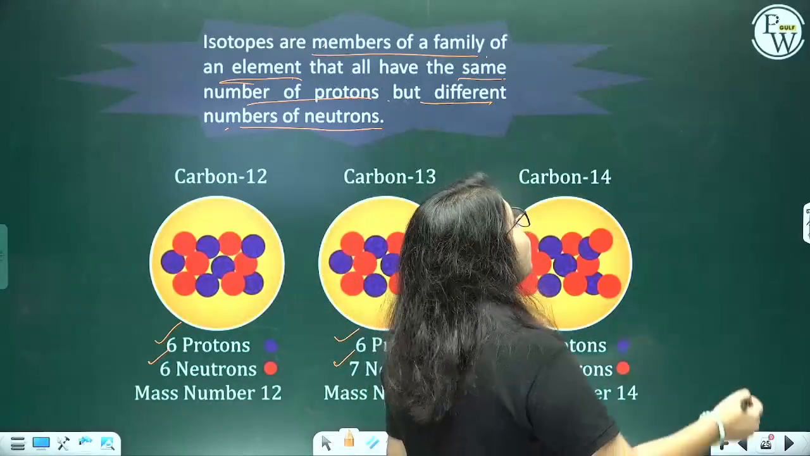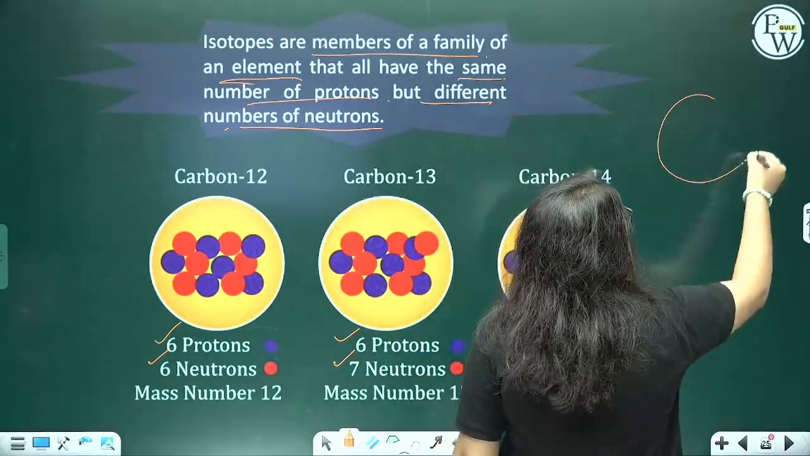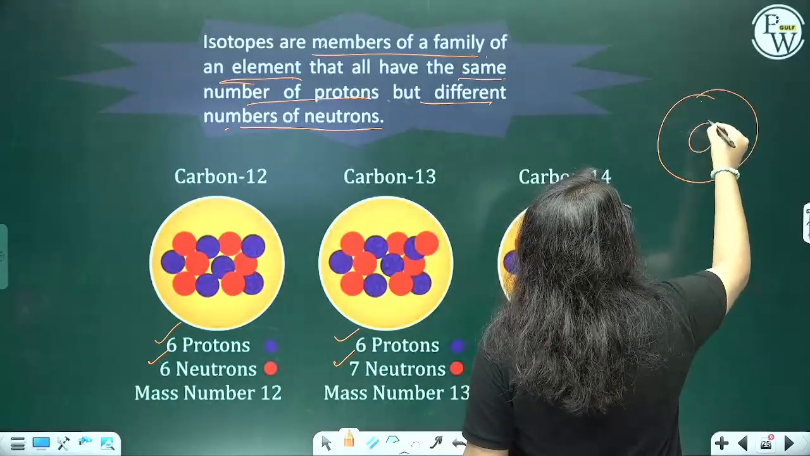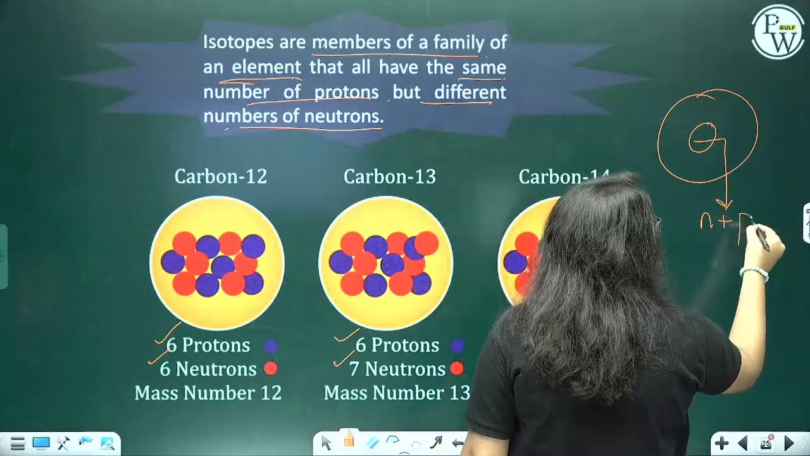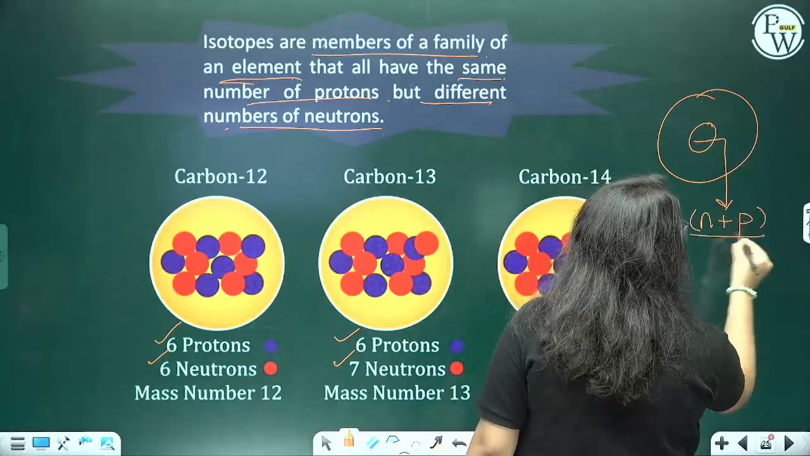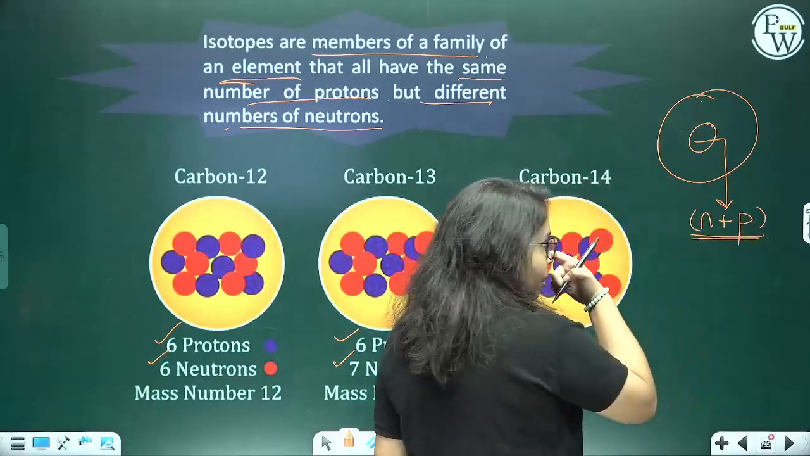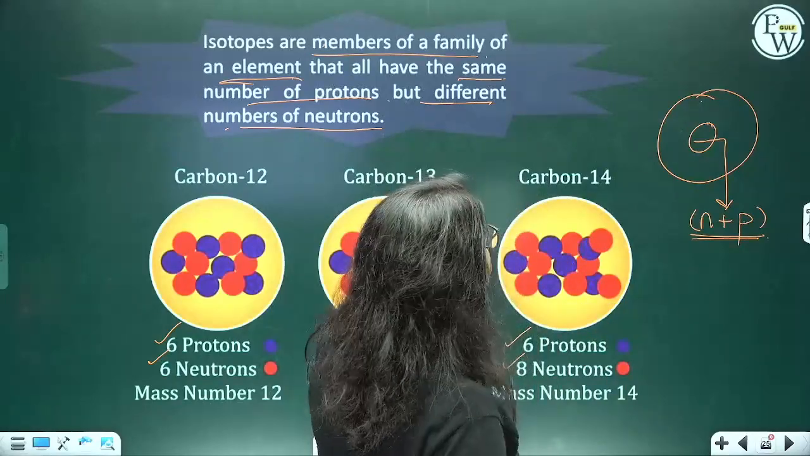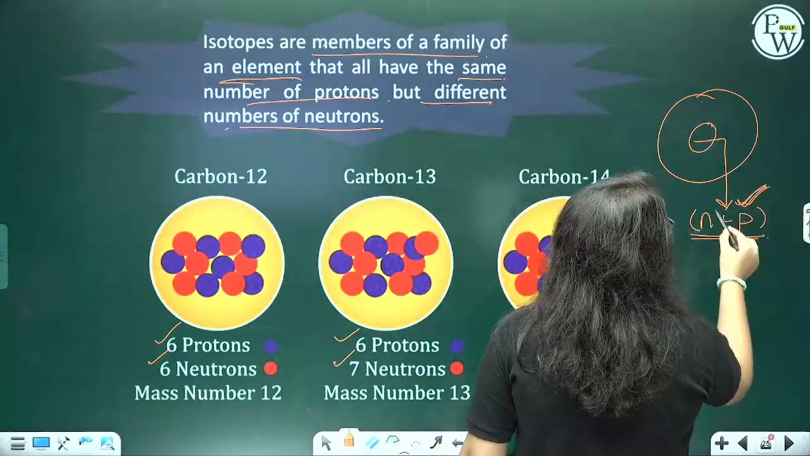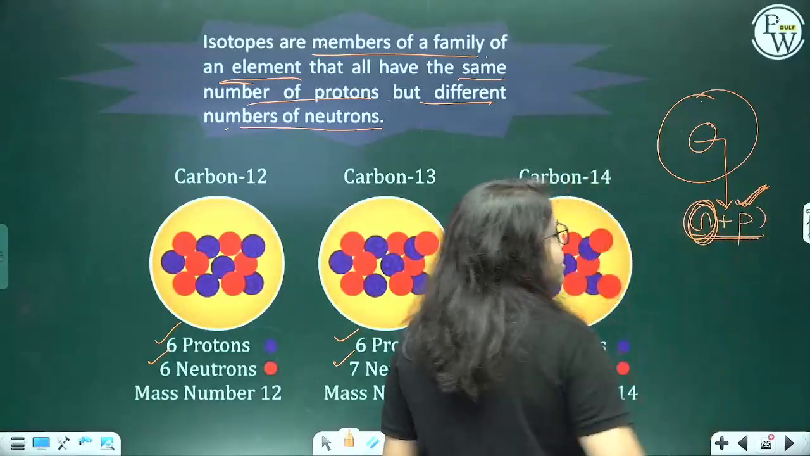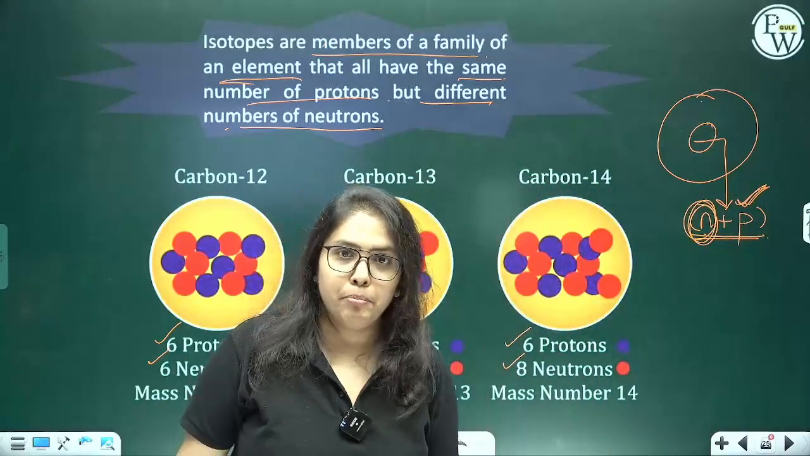I hope you know that in an atom, there is a nucleus. Inside the nucleus, there are neutrons plus protons. It is this neutron plus proton count which determines the mass number. So in the case of isotopes, the number of protons remains the same. It is the neutrons which vary in number.